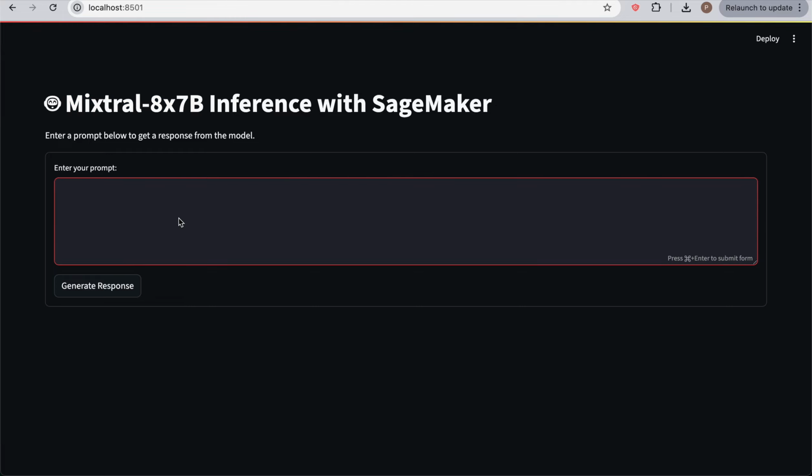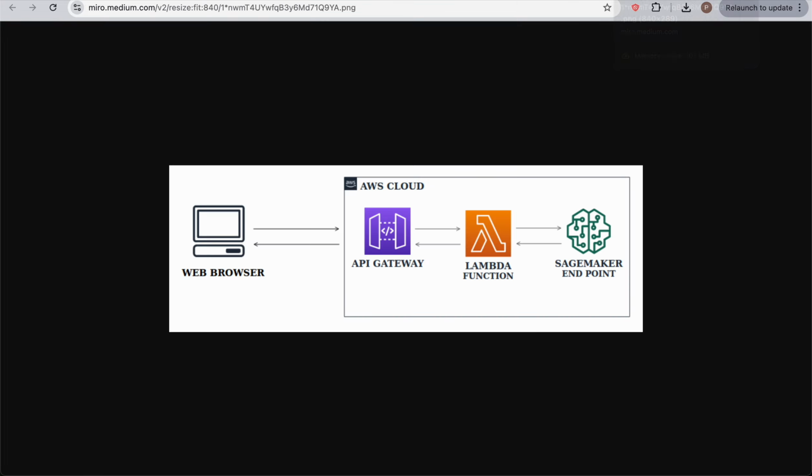So we can ask it simple questions like, who is Sam Altman? And we can just ask for the response. And what's happening right now is we have our web-based Streamlit app, which invokes API Gateway, which then triggers a Lambda function, which invokes the Sagemaker endpoint. And remember, our fine-tuned model that we have fine-tuned with quantization and LoRA and mixed precision training will return to us a response through the Lambda function, which gives it back to API Gateway, which then serves our web browser.